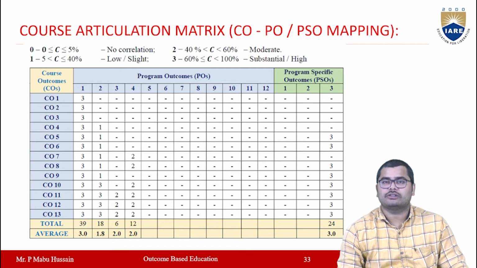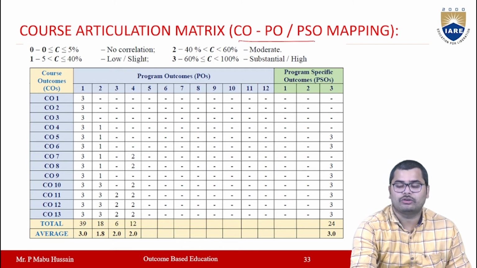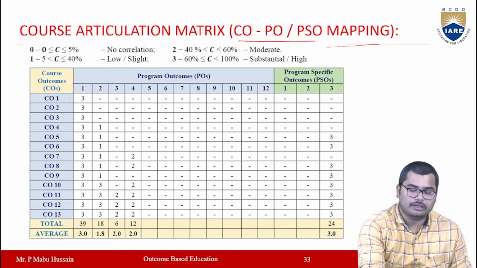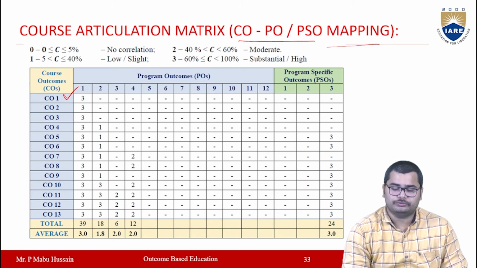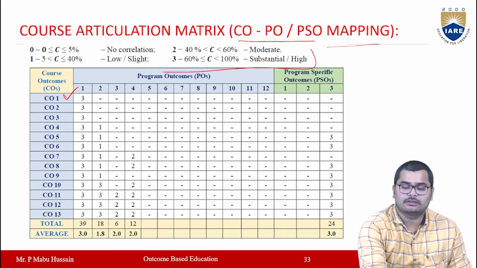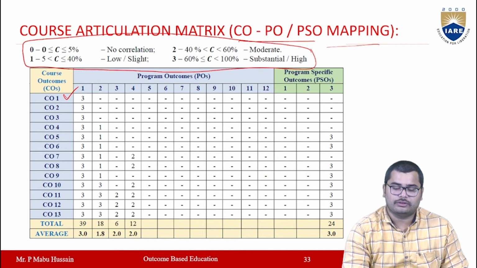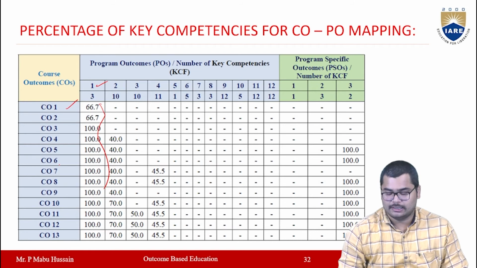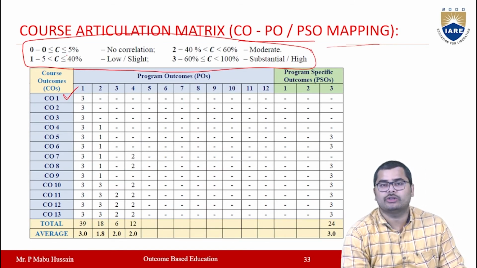So after this you have to prepare a course articulation matrix which defines the CO-PO mapping or CO-PSO mapping here. Before preparing this course articulation matrix you have to prepare the levels, right? So 0, 1, 2, 3 levels. If the percentage of key competencies versus CO is between 0 to 5, then we can say that there is no relation between that particular CO and PO.